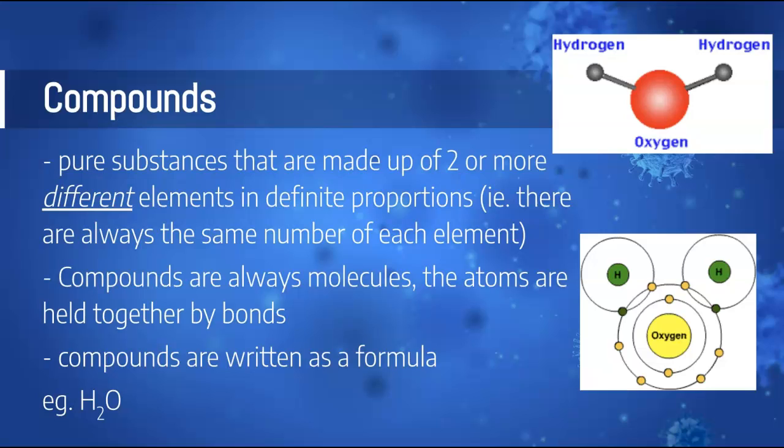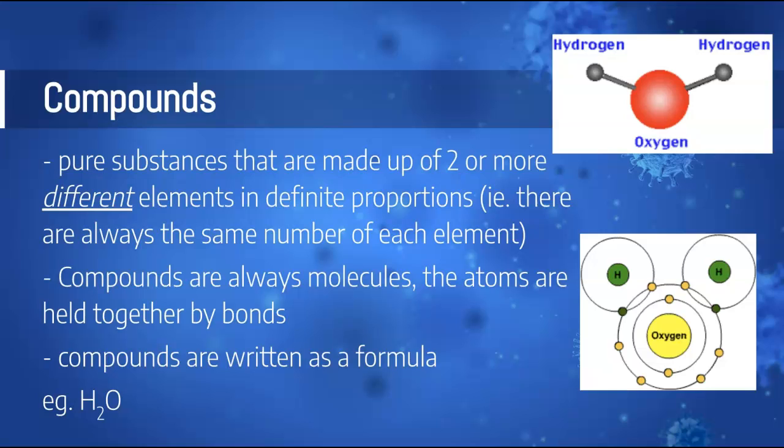So if you were to look at a sample of water, a glass of water, and you were to zoom in with better technology than we even have right now, and we were able to look at every particle of water, they would all look exactly the same. Every single particle of water would be composed of 2 hydrogen atoms and 1 oxygen atom. That is a compound. All right, so the compound water is always composed of 2 hydrogen, 1 oxygen.